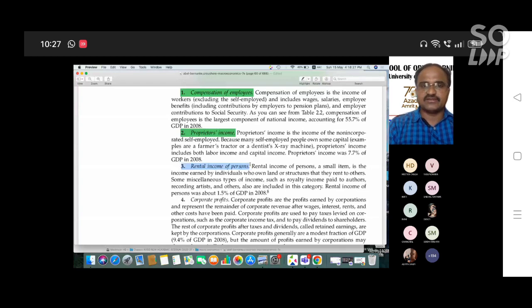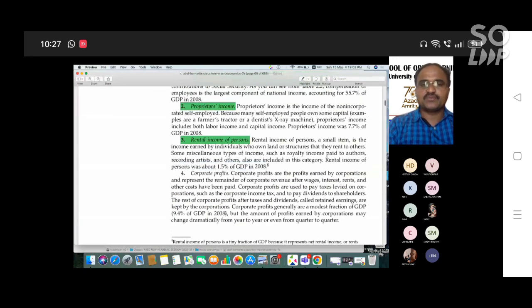Rental income of the person. Delhi, you can observe, has more rental income of persons. Generally it is a small income compared to other incomes, but it is the income earned by individuals who own a land structure that they lend to others. Some miscellaneous income, such as royalty income paid to recording artists, is also included in this category. So rental income of the person was about 1.5% of GDP according to 2008 reports.